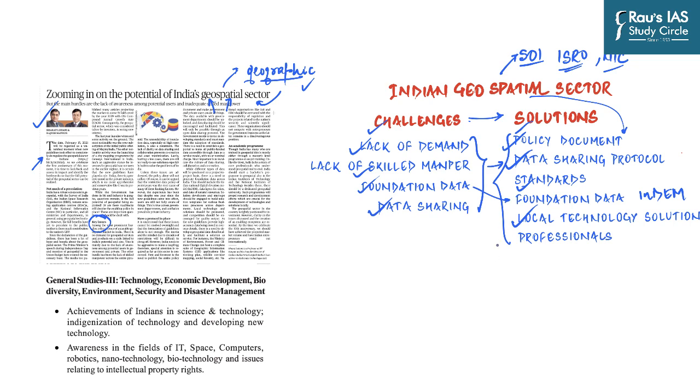And finally, unlike the West, India lacks a strata of core professionals who understand geospatial end to end. India should start a bachelor's program in geospatial sciences in premier institutes like IITs, NITs, and the Indian Institute of Science Education and Research. Besides these, there should be a dedicated geospatial university. So these are some of the recommendations given by the authors. Although it is not a very important topic, it fits peripherally to the syllabus of GS Paper 3 Science and Technology. This is it for today. Let us now have a look at the question of the day.